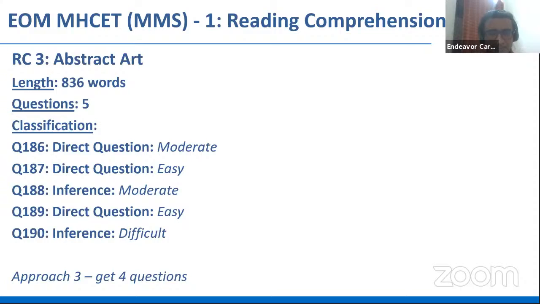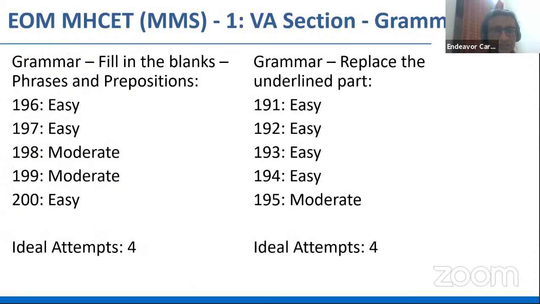Out of 3 passages, 2 passages could have been attempted within the span of around 10 to 15 minutes. Then talking about verbal ability, let's first talk about the grammar questions. In grammar, there were 2 types of questions. One was fill in the blanks, wherein you had to choose the correct phrase or preposition, and another was replace the underlined part.